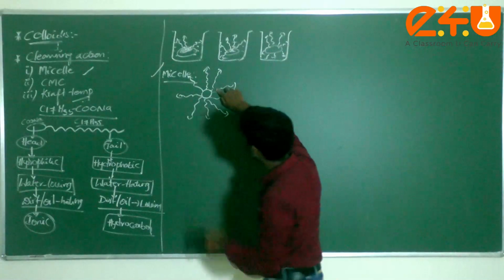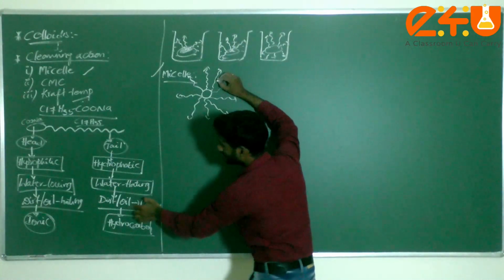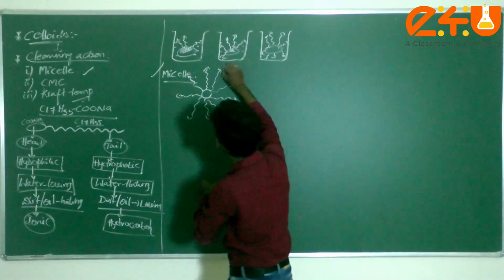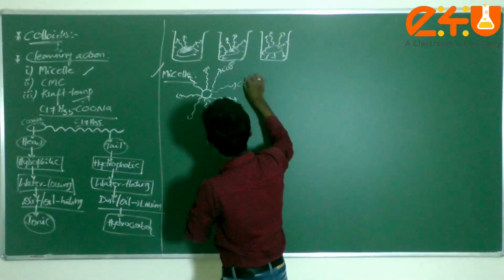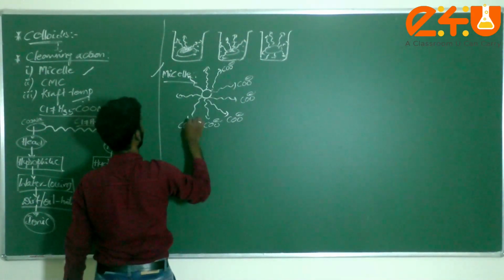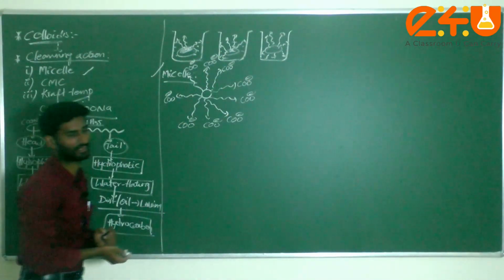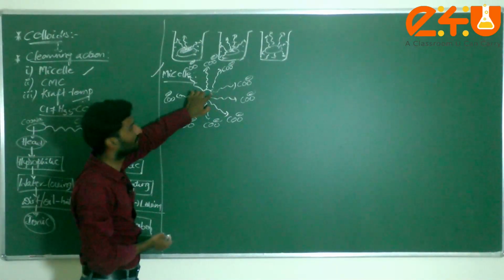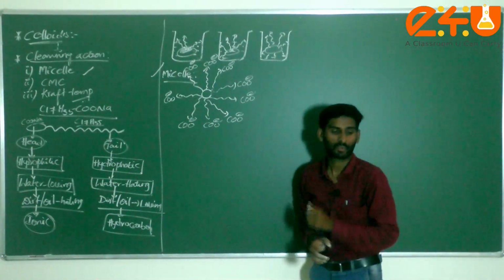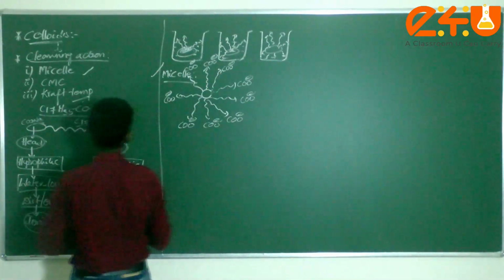Commonly, this is the head part and this is called the tail part. Check it here. This hydrophobic part will go and attach to the dirt, or not? Check it here. This is the dirt. But this is the head part, which indicates the ionic part. I can consider this COO minus, COO minus, COO minus, COO minus. Check it here. This is the ionic part. This ionic part will stay away from the cloth. This is the way. But this hydrophobic part sticks to the dirt on the cloth. This is the way the soap molecule removes the dirt or oil from the surface of the cloth, and this formation is known as a micelle, dear students.